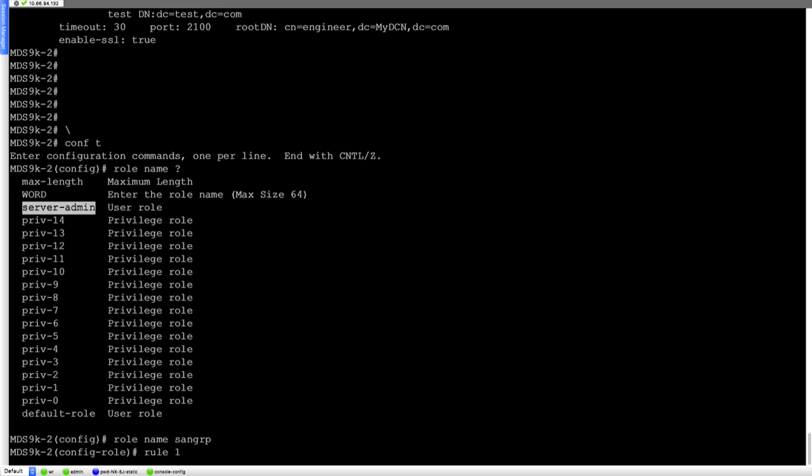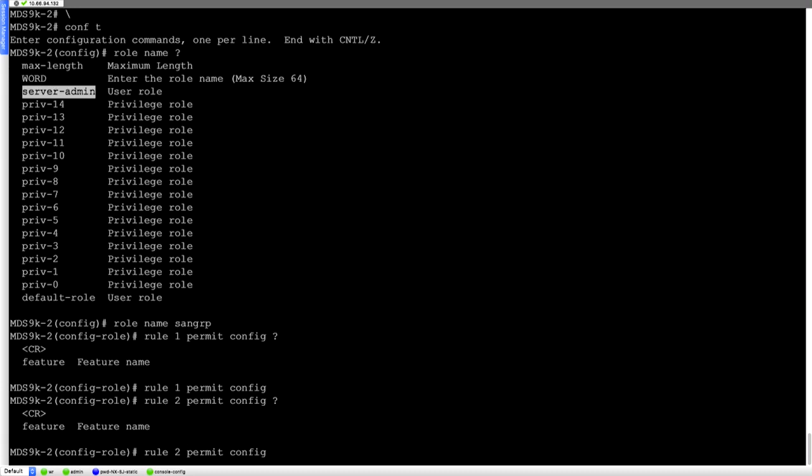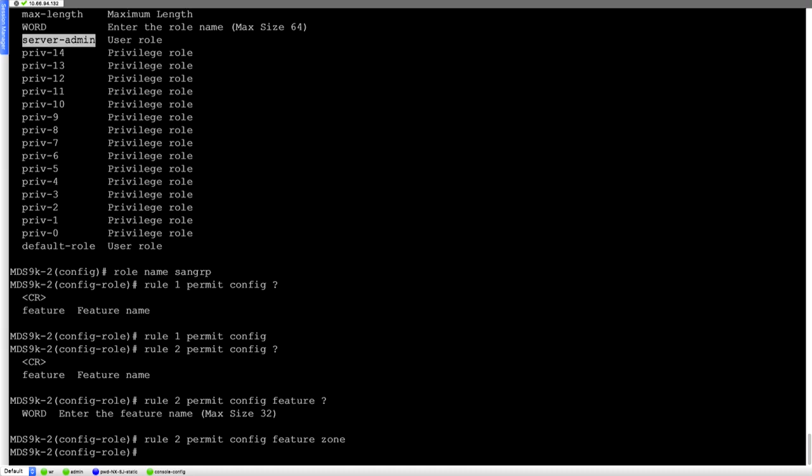Say rule 1, it's going to permit for configurations, and rule 2, it's going to permit for feature. So under the config, we can say feature, and the feature name can be like zoning, we can use the zone feature, or we can use any other feature.